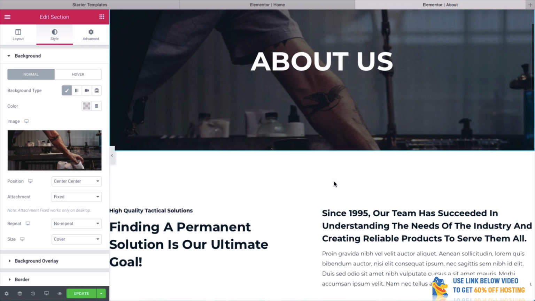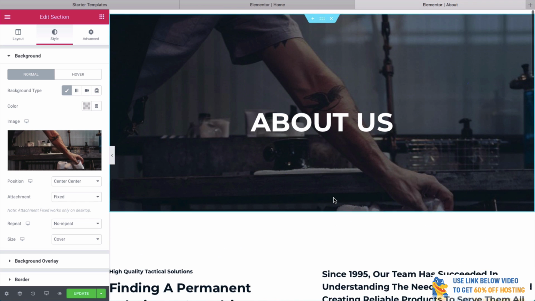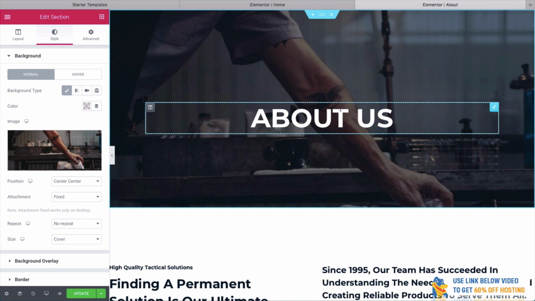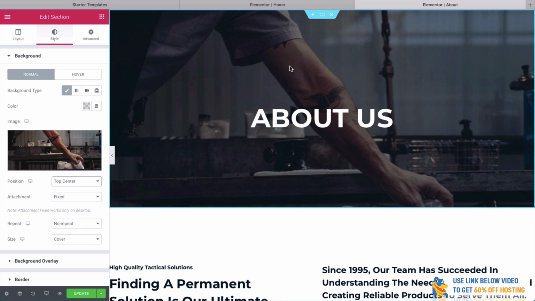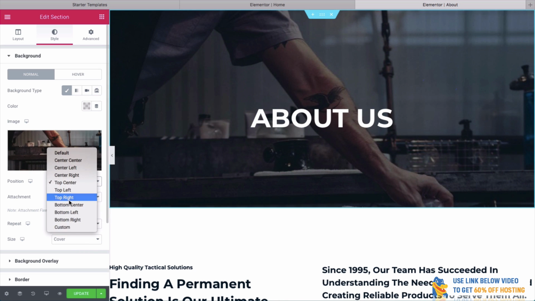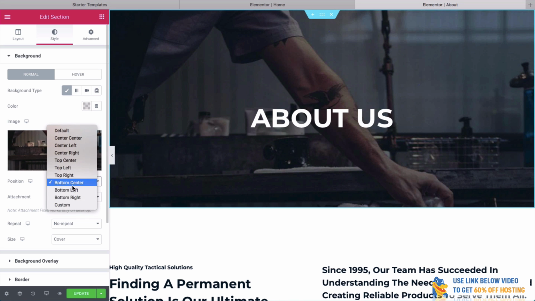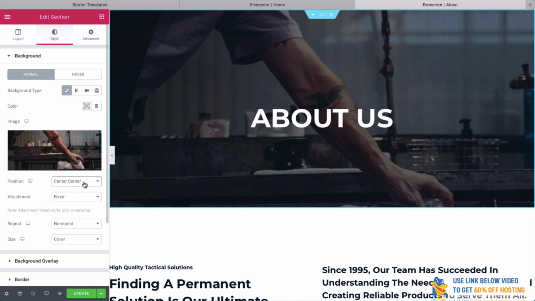And there it is. It's a nice parallax photo showing off the guy's cool tattoo. It looks really cool. Now, if you want to have this in a different position, you can literally just put this in the top center, for example, and it moves the background image up a bit, or the bottom center. We could even move it to the bottom right. It doesn't really make a difference. I think center to center will work.